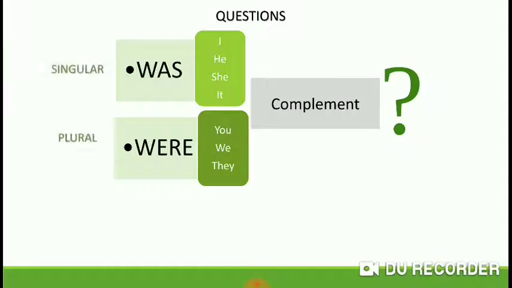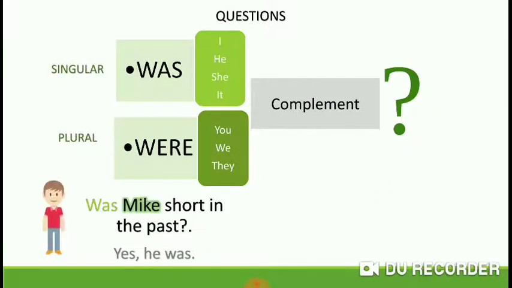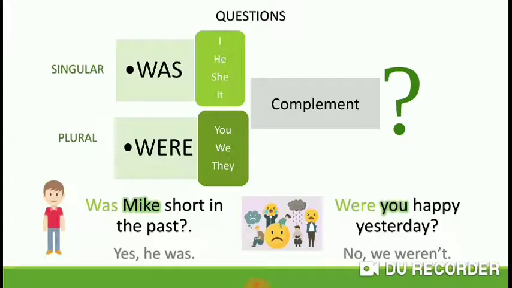Let's check some examples. Was Mike short in the past? Yes, he was. Were you happy yesterday? No, we weren't. Your turn.